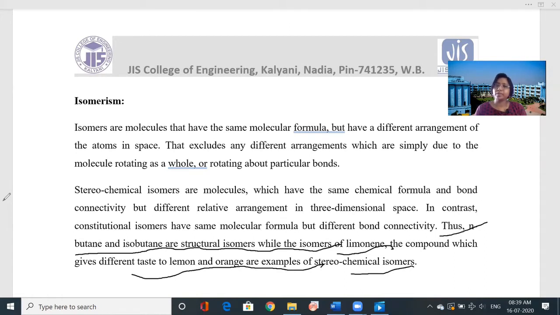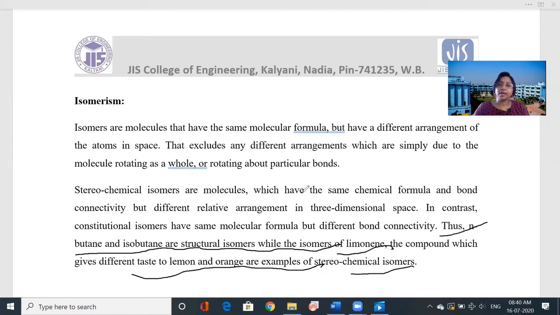So first of all, you got the idea of isomers, that isomers mean the same molecular formula but different arrangement in space. Now, there are different types of isomers. So the main classification is the structural isomers and the stereochemical isomers. So what you have learned?